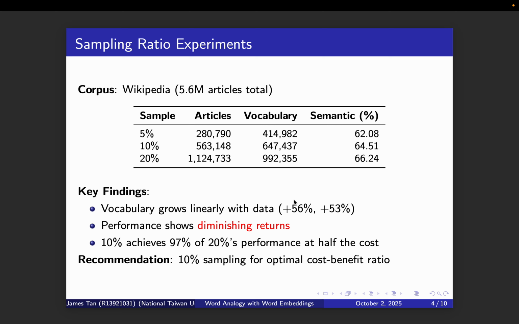The 10% model achieved 64.5% semantic accuracy compared to 66% for the model using 20% of the data, suggesting it's the optimal balance between performance and computational cost. Doubling the data only added 2% accuracy while doubling training time.